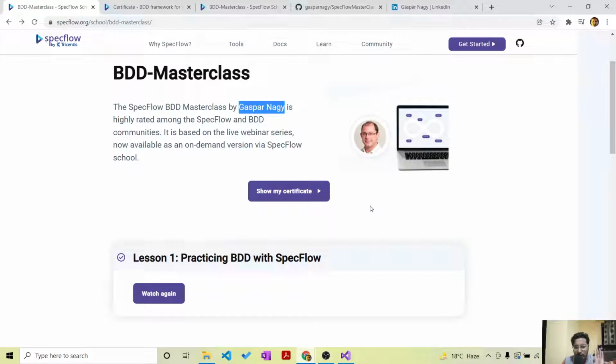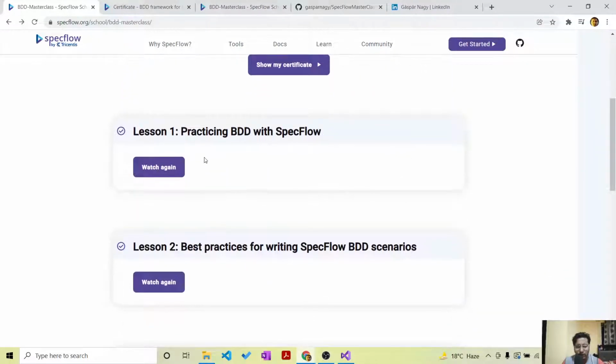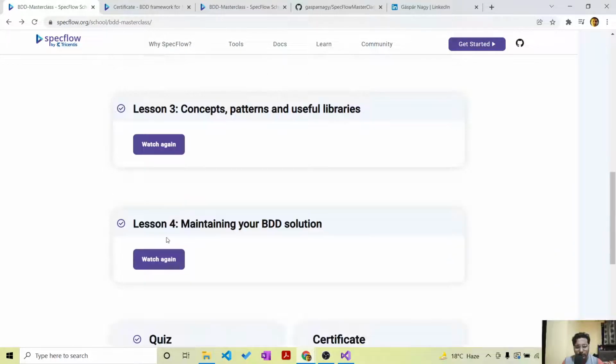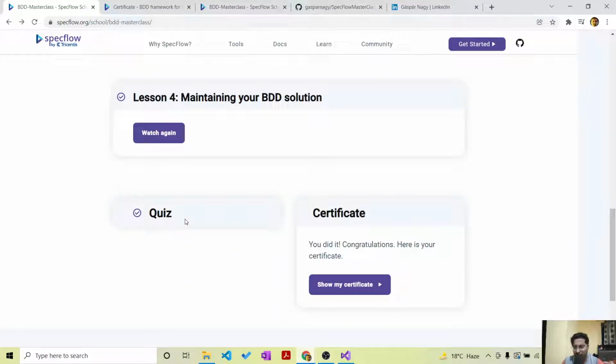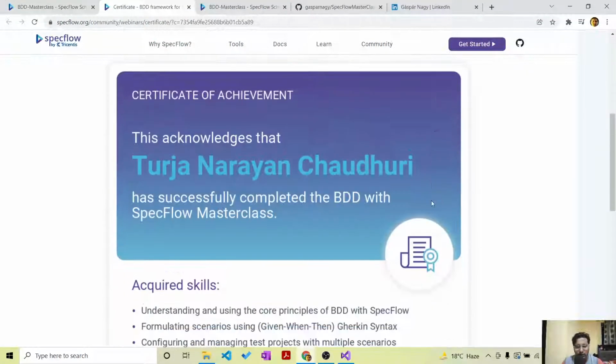This is completely free, first of all. Once you finish this training, there are 4 lessons: lesson 1, lesson 2, lesson 3, lesson 4. After that you have a quiz. Once you pass the quiz, you get this certificate. So how does this certificate look? This is a very nice certificate. As you can see, certificate of achievement. This acknowledges that Turjanaran Chaudhary has successfully completed the BDD with SpecFlow master class.